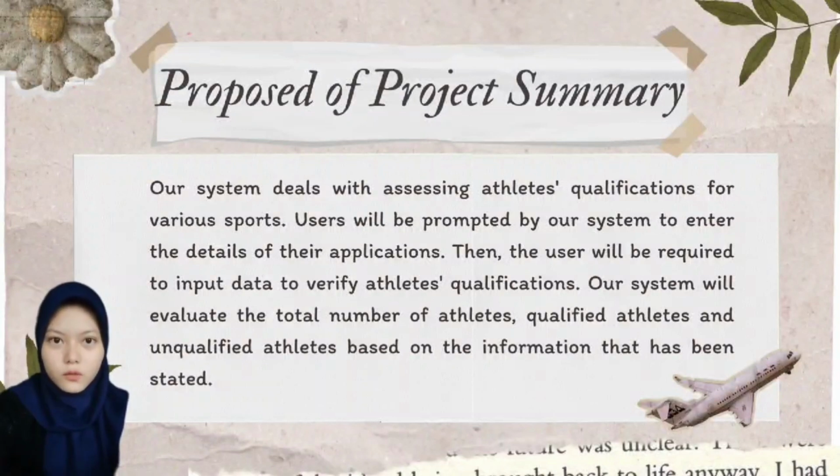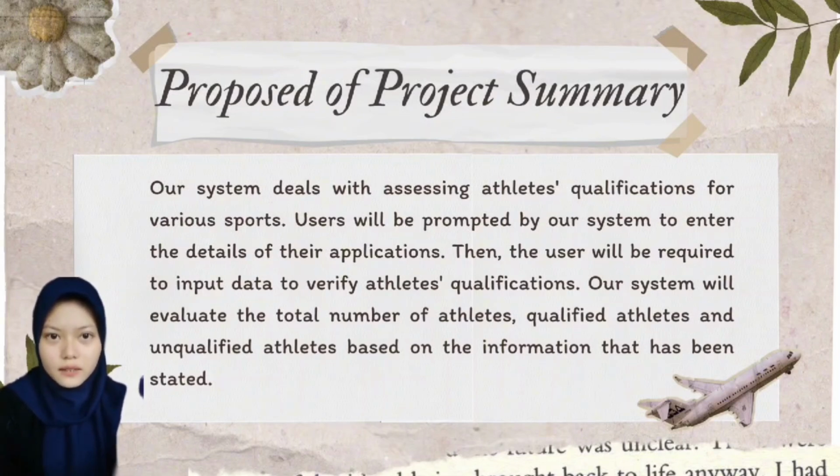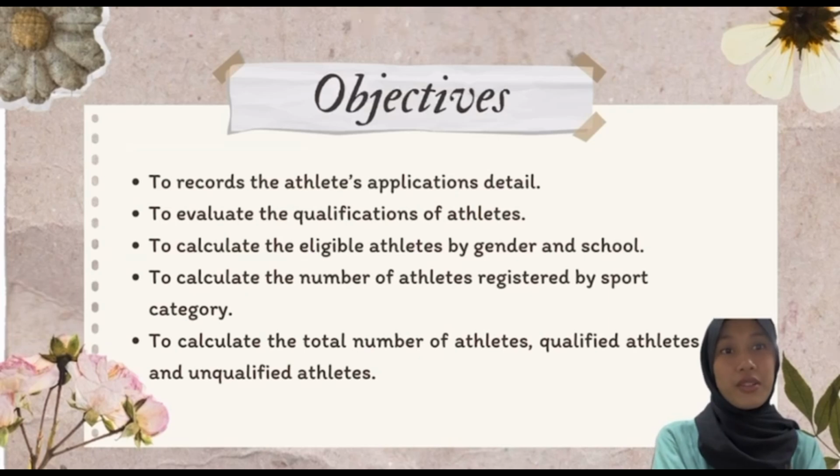Our system deals with assessing athletes' qualifications for various sports. The user will be prompted by our system to enter the details of their applications. Then the user will be required to input data to verify athletes' qualifications. Our system will evaluate the total number of athletes, qualified athletes and unqualified athletes based on the information that has been stated. For this project, there are 5 objectives.